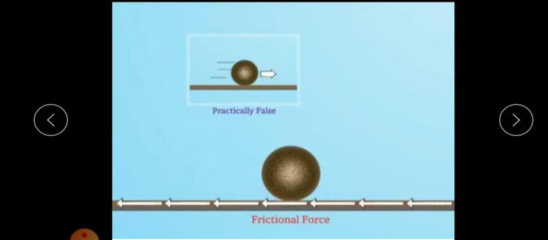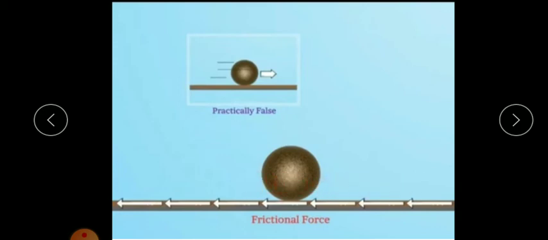Then also it is found that the ball will travel a larger distance to reach the same height. But practically it is not true, because after some time this ball will stop due to this frictional force. But if there is no frictional force, then the ball will continue along the straight path.